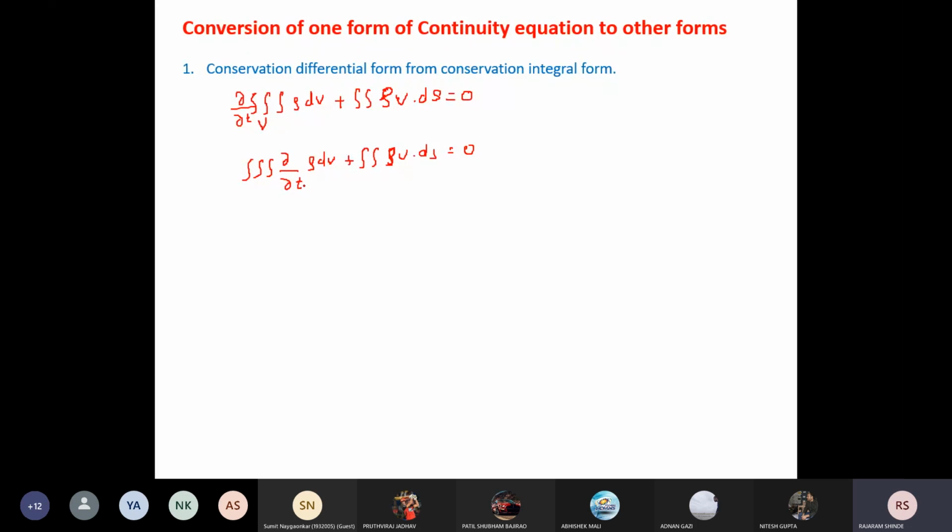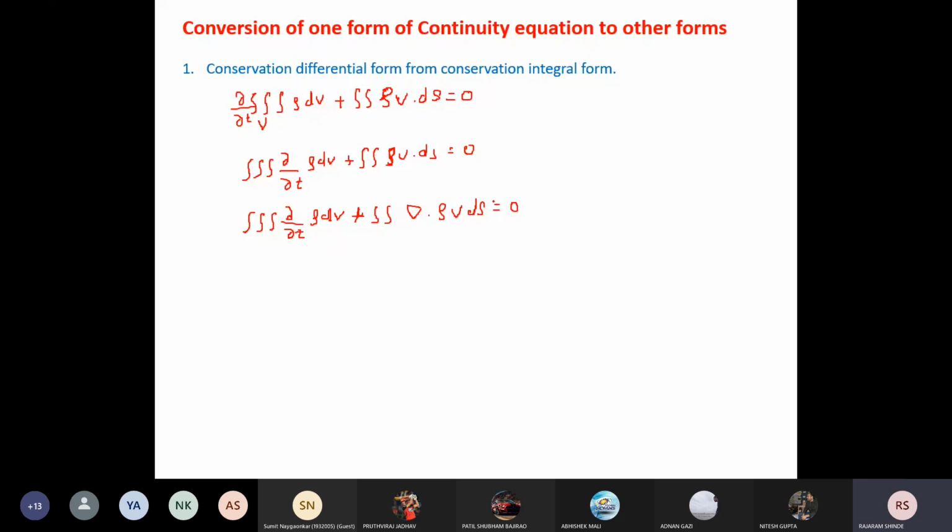So it becomes, you see here, the triple integration of the derivative with respect to time of rho dv plus the integration of divergence, del dot rho v, equal to 0.